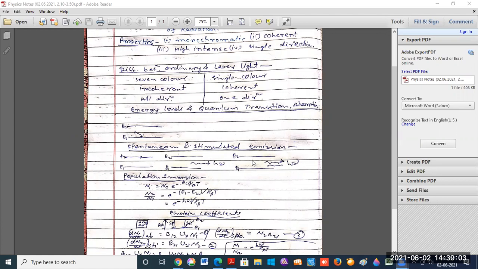Now, next is population inversion. Suppose the lower energy level of the medium is more populated than the upper energy level, as in this diagram. Then the absorption process will take place. In the absorption process, look at this diagram.